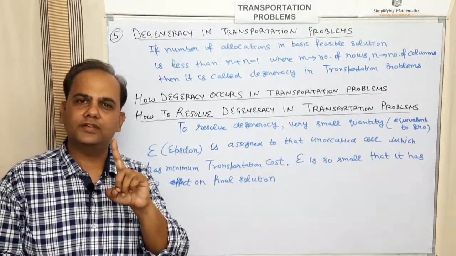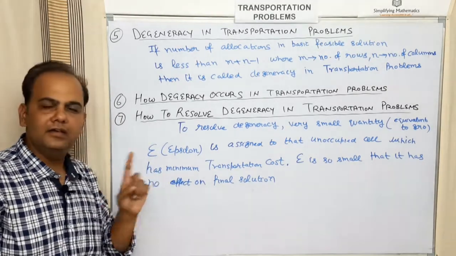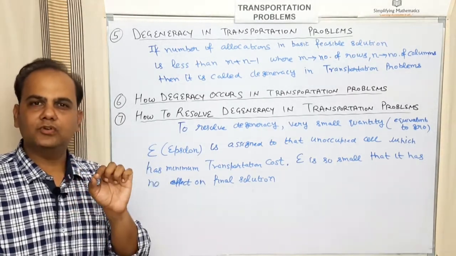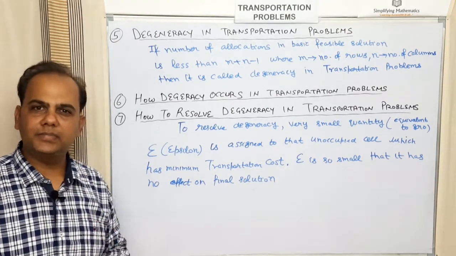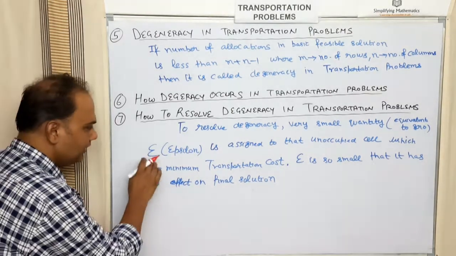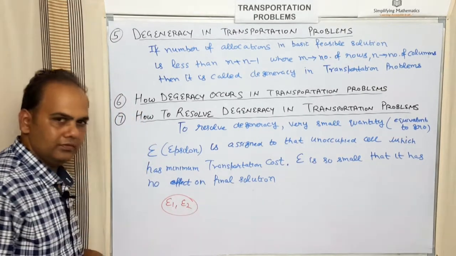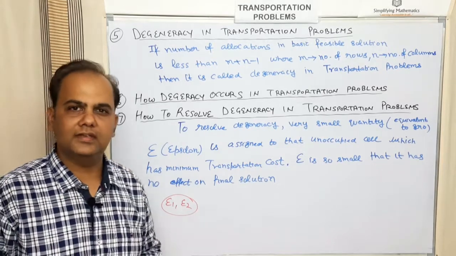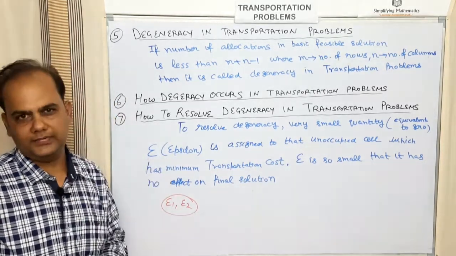If the number of allocations is 1 less than m plus n minus 1, then we add 1 epsilon. If the number of allocations is 2 less than the given condition, that is m plus n minus 1, we add 2 epsilon, that is epsilon 1 and epsilon 2. So depending upon the deficiency in the number of allocations, we assign this epsilon.